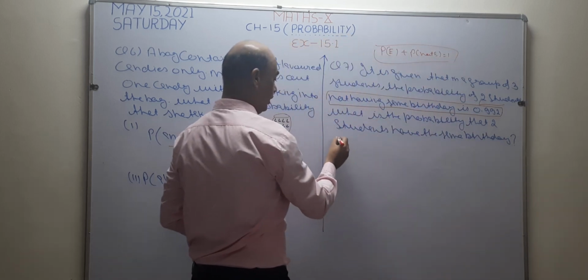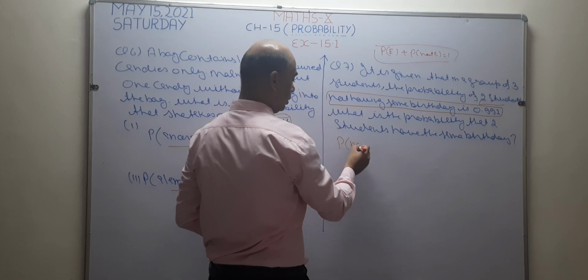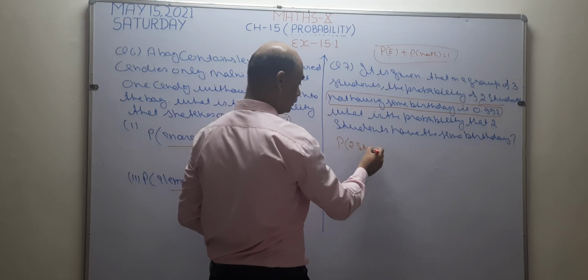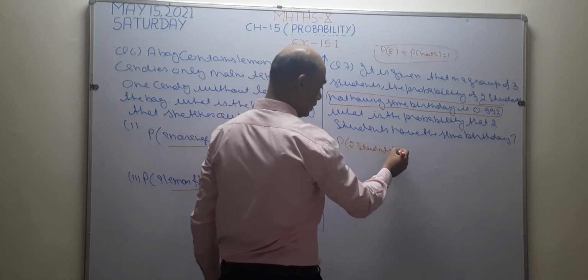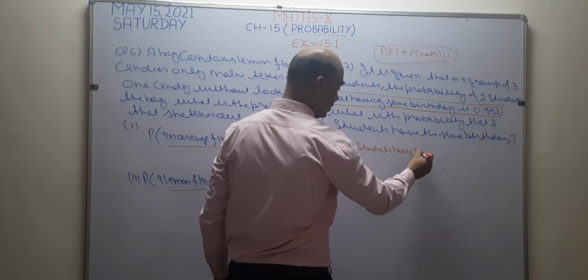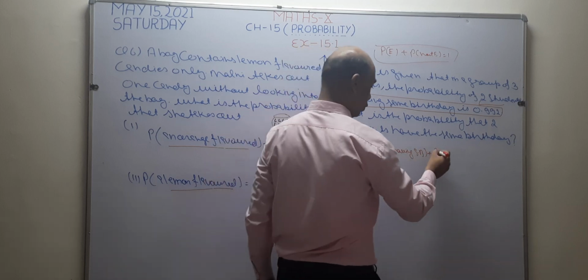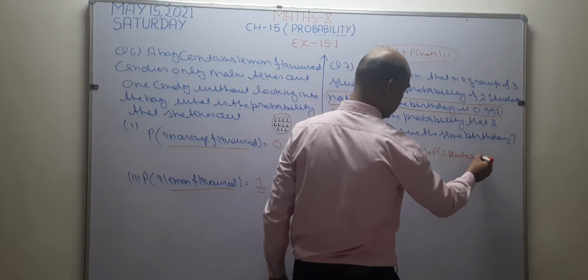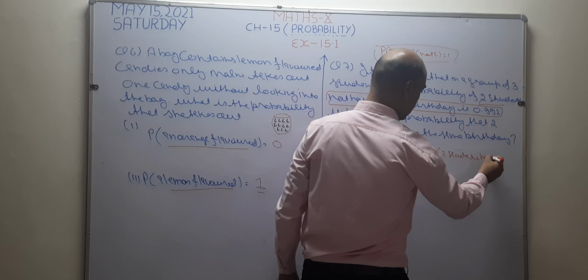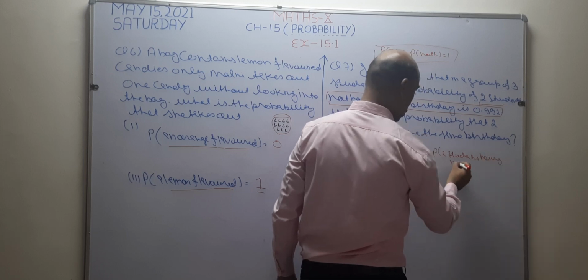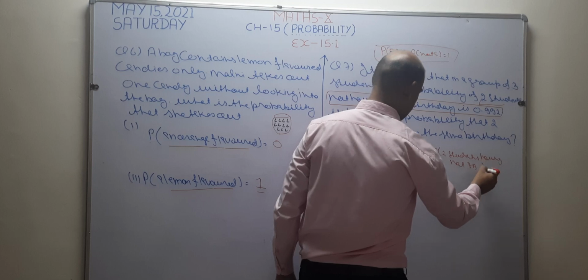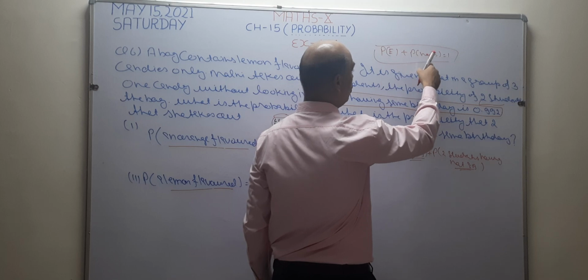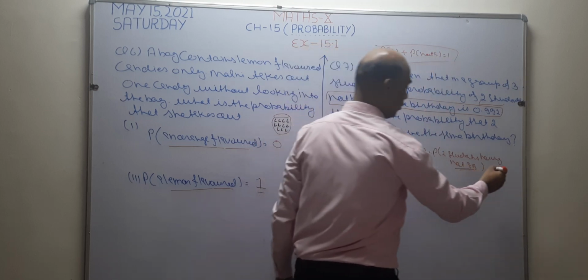So I write here probability of 2 students having the same birthday plus probability of 2 students not having the same birthday is equal to 1.